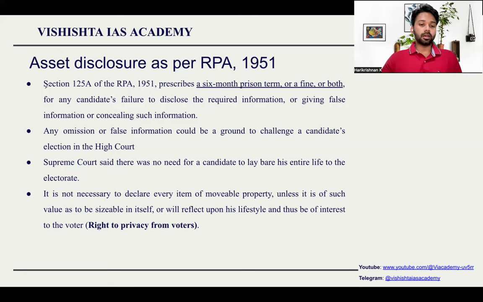Section 125A of the Representation of People Act 1951 tells what are all the provisions or what are all the punishment one will get if he has not disclosed the assets as required by the Election Commission if he is a candidate. So if I'm contesting in an election, I should be disclosing whatever assets I'm having so that people will know what kind of asset I'm having, whether I'm a rich person, whether I'm a poor person. After 5 years, how much my assets have increased or has it decreased? So these kind of things we will get to know.